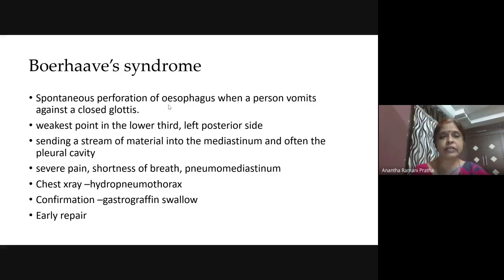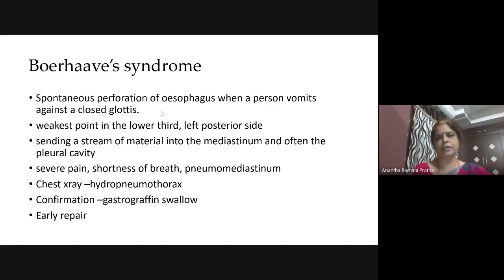Now this Boerhaave syndrome is where spontaneously the esophagus is perforated when a person is vomiting forcefully against a closed glottis. So the vomiting has suddenly started on a full stomach, but the glottis has not opened for the reverse peristalsis.